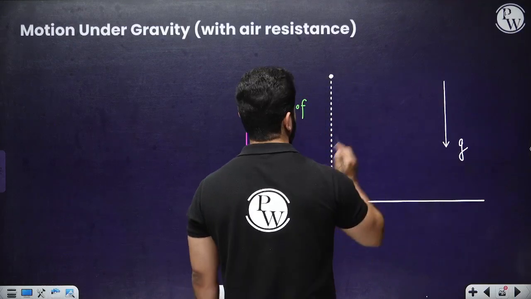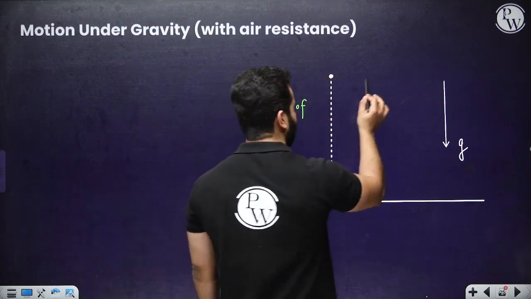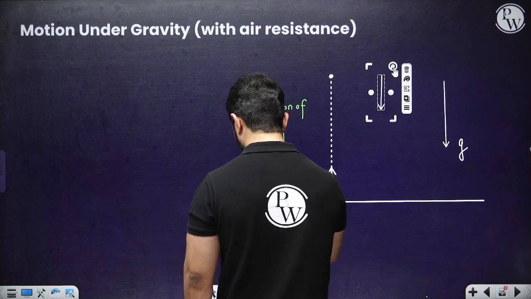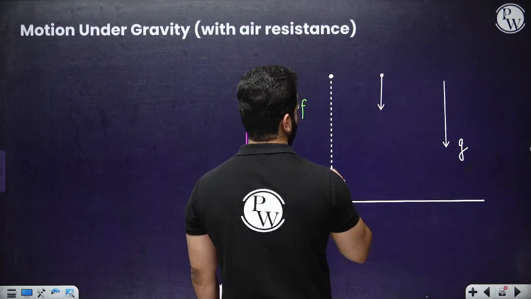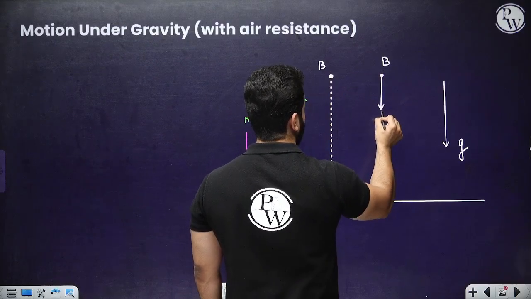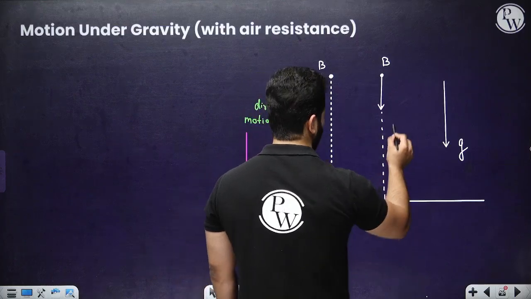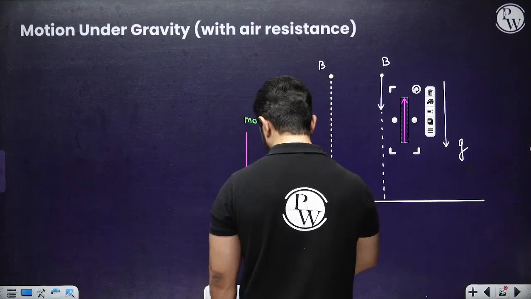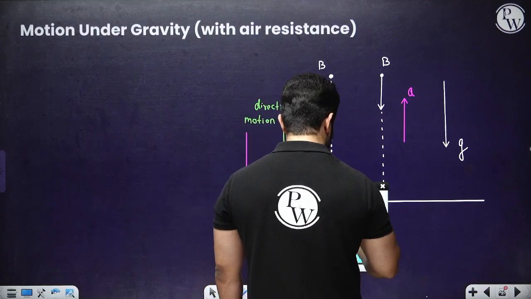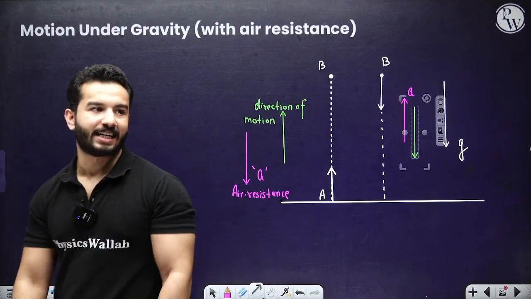The body goes up, then comes back from the same point, but I'm drawing it over here. If this is point A, this is point B, then this is the same point B. But in the second case, the air resistance will act in the upward direction, because it always opposes the direction of motion.